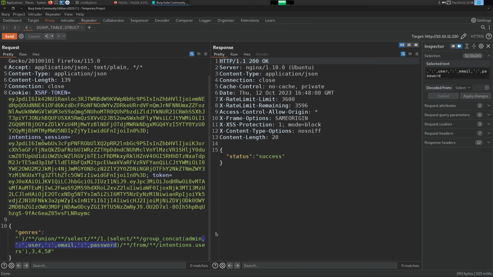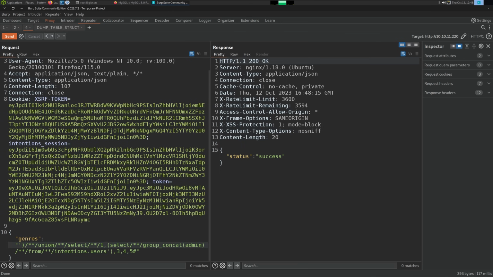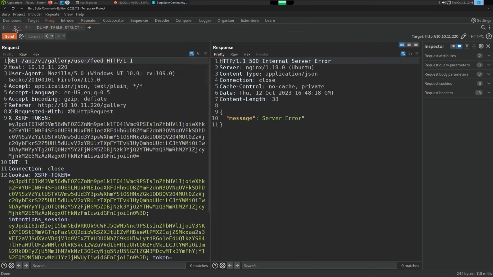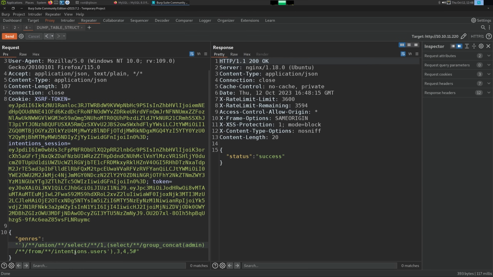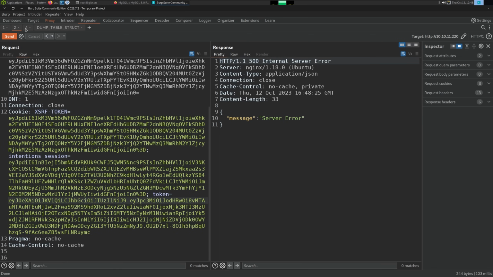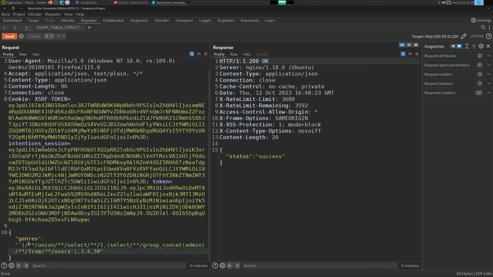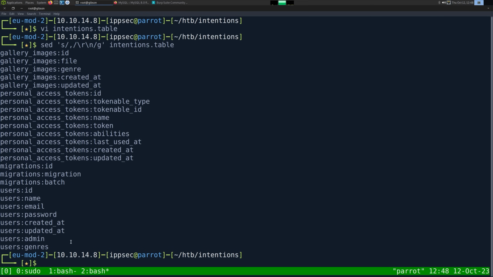Let's just say group concat admin. Go back here. Server error. Okay, where is this? We have the union select one, select group concat admin from, is it just user? No, it's users.